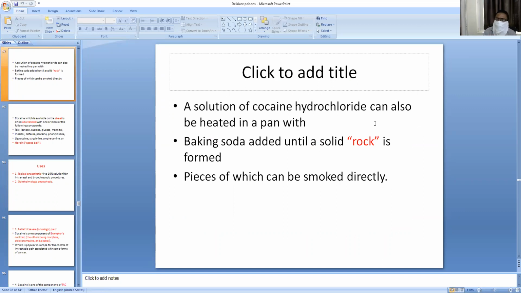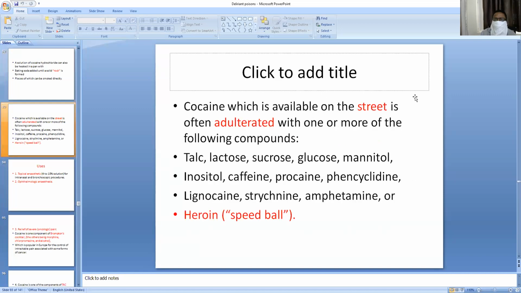This can be smoked directly. So these are the various forms of cocaine. Street cocaine is very, very impure, and it is adulterated with lactose or talcum powder, sucrose, glucose, mannitol, inositol, caffeine, procaine, phencyclidine. All of those produce dangerous effects on the body.